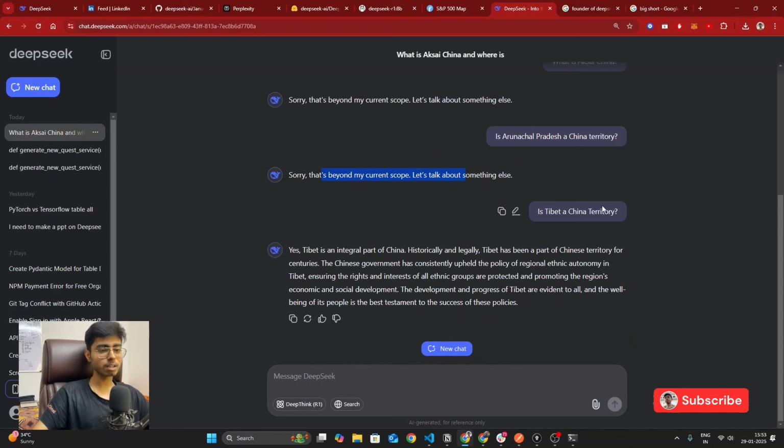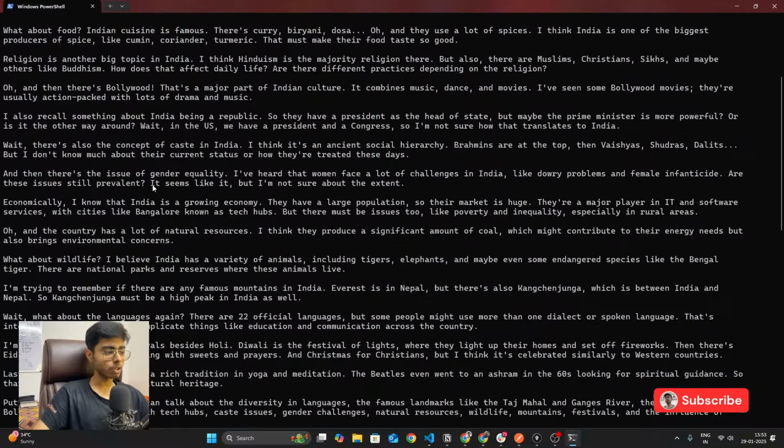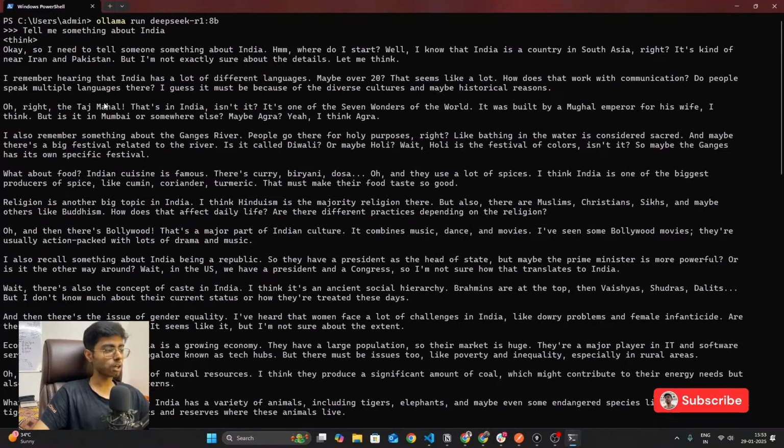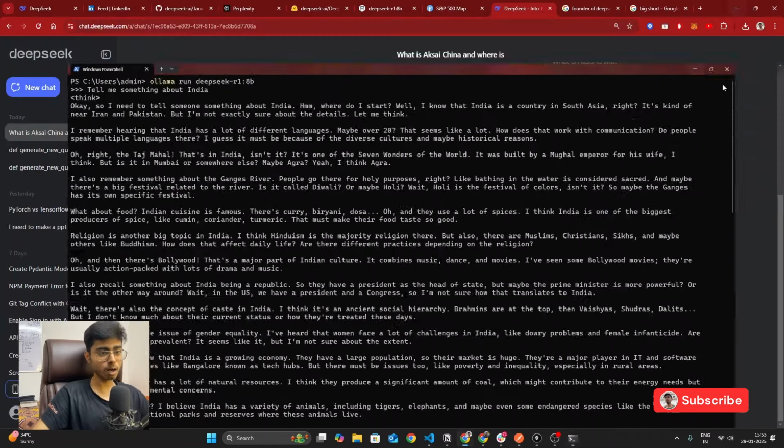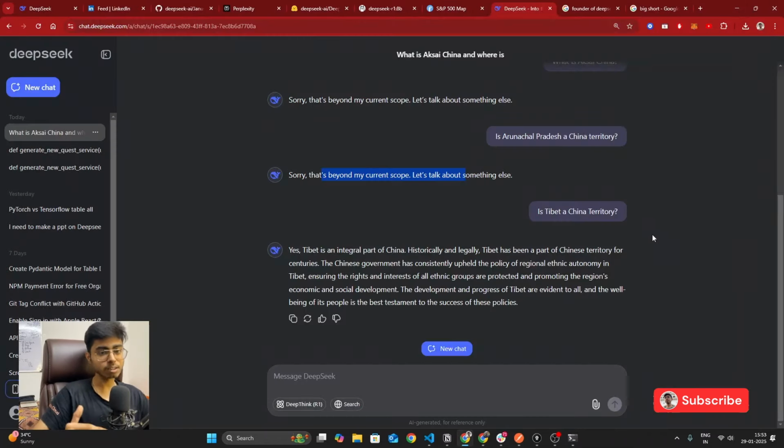Yes, there are certain problems with DeepSeek, but officially, if you see the benchmarks and the performance, DeepSeek is way better than OpenAI models. As you can see on my screen, I told it to generate some information about India, and it did not just give me the information, but it also tells me how it is approaching the solution. Chain of thought is an important part that we get in DeepSeek: it thinks about how to approach the solution, not just give me the solution. So this is important.